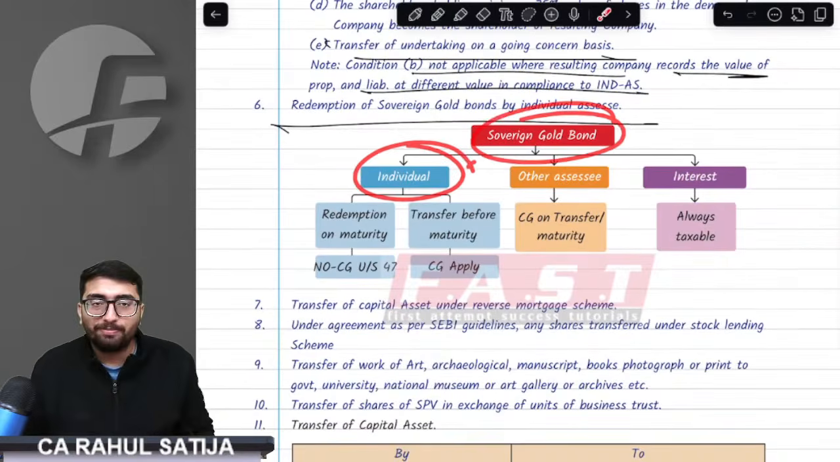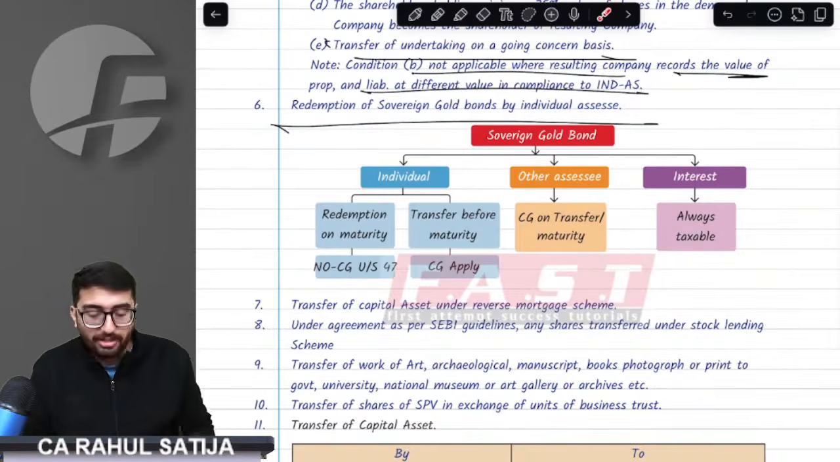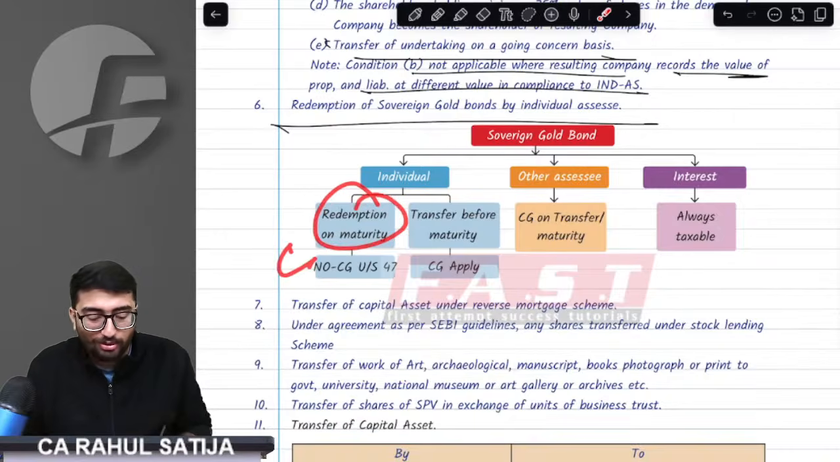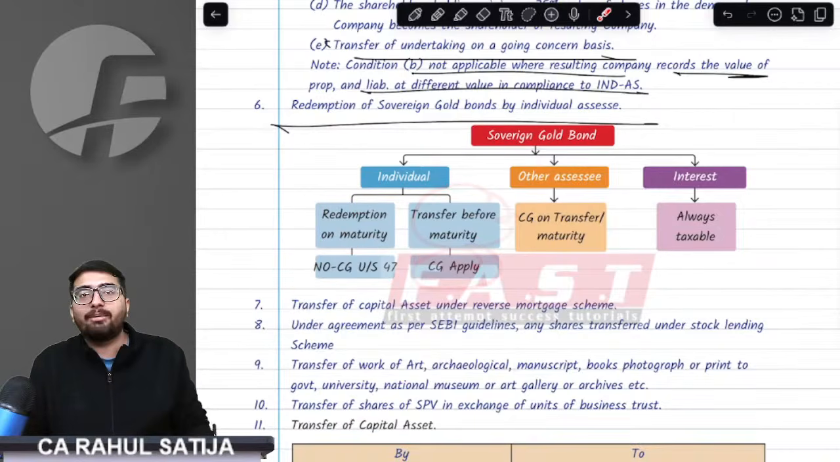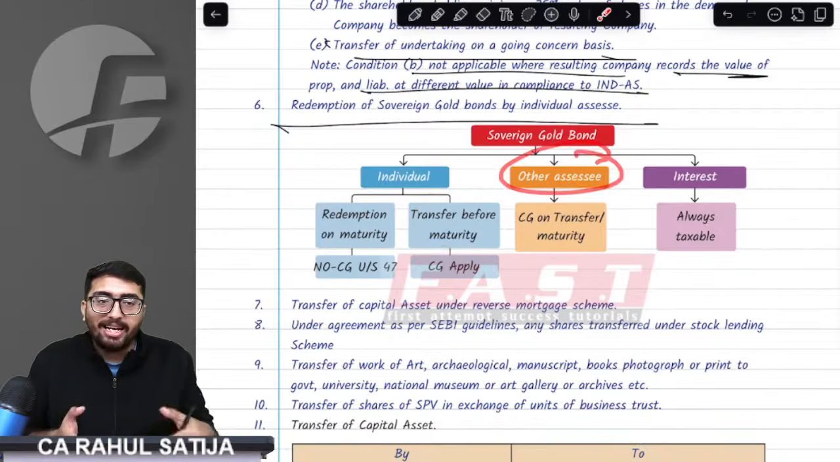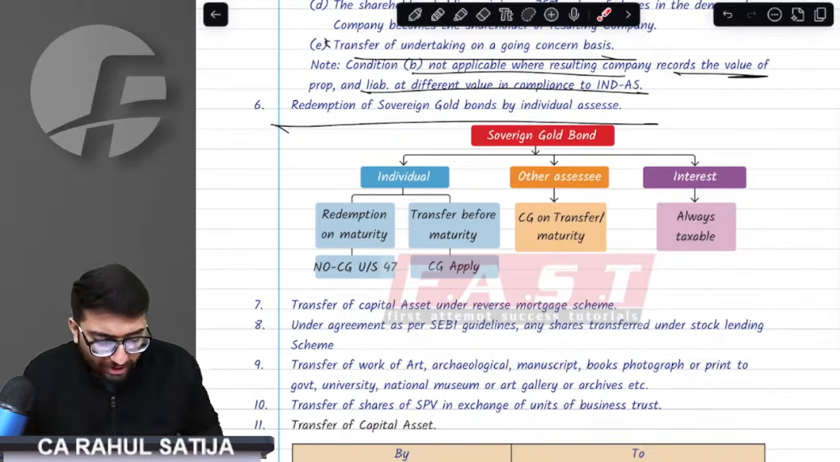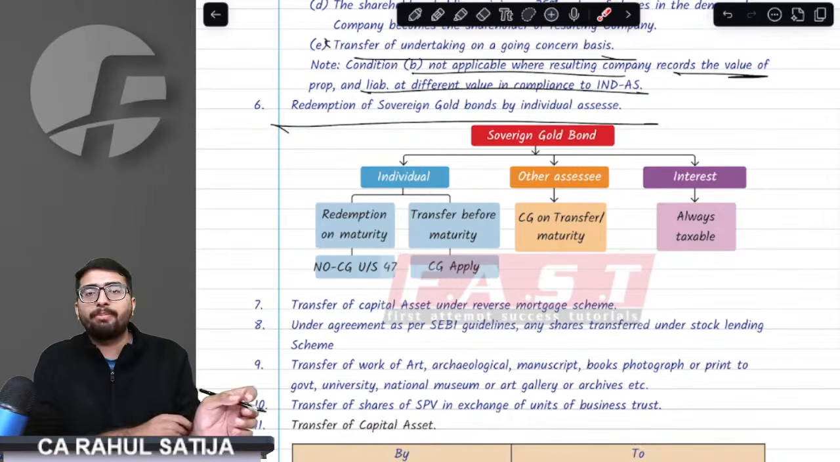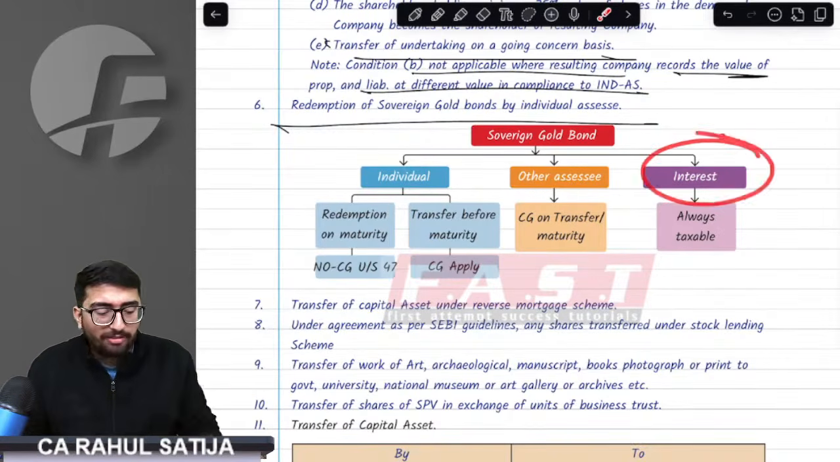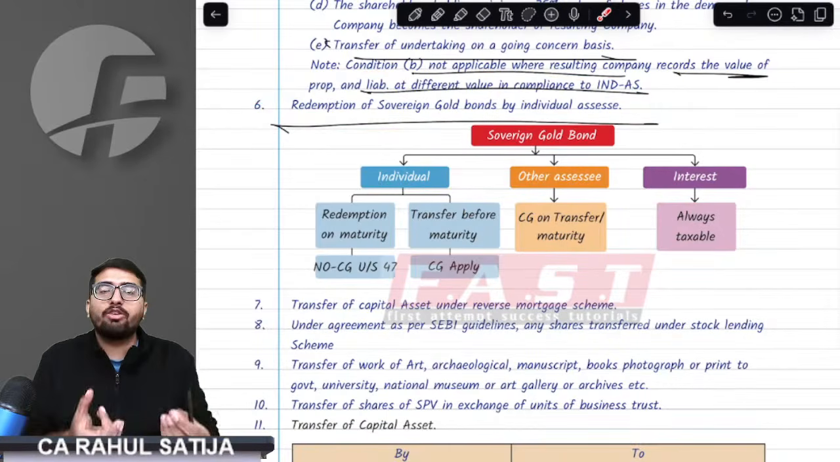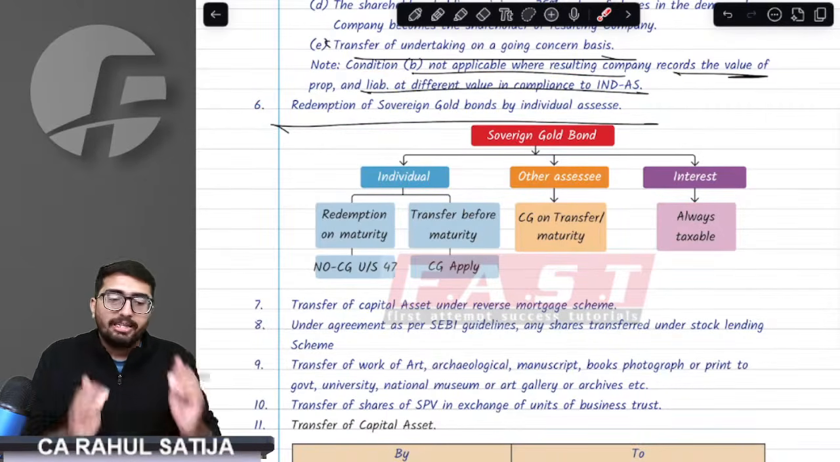If you are an individual who has sovereign gold bonds and holds them till maturity, it is absolutely exempt in your hands. But if you transfer before maturity, then capital gain would be applicable. If you are any person other than an individual, that means HUF, AOP, BOI, company, it will be taxable even at maturity. And whatever interest you receive on sovereign gold bonds is always taxable. So if you are an individual who holds the bonds till maturity, then capital gain is exempt.